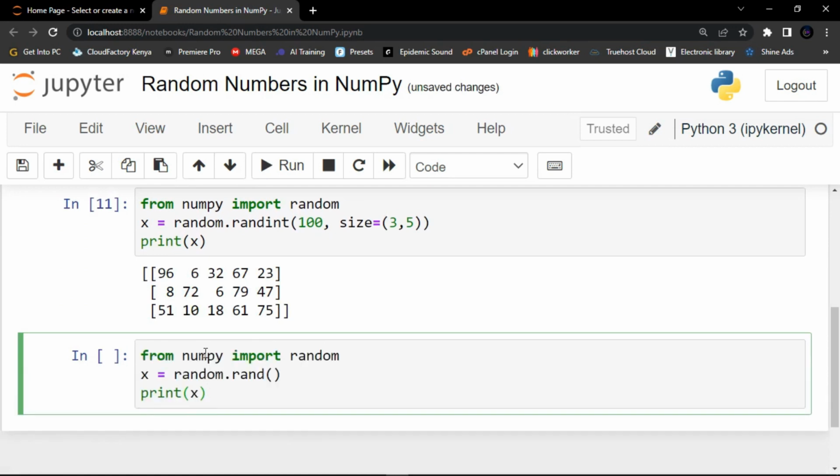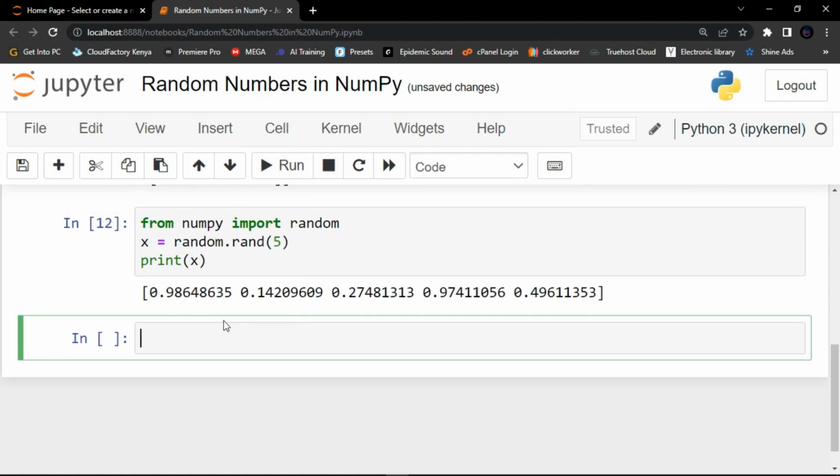Here I'm going to specify 5 random floats. Then let me click on run, and you can see that it has generated 5 random floats.